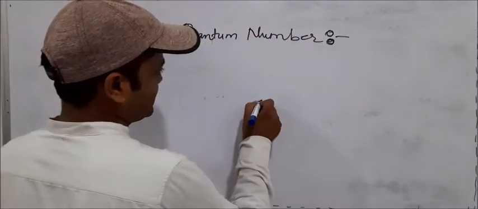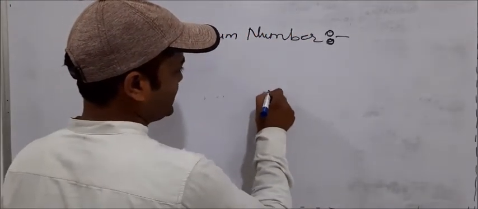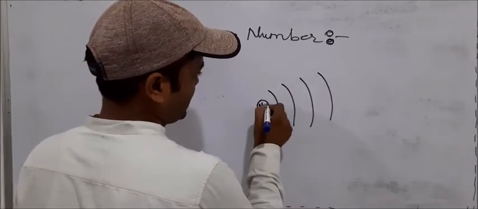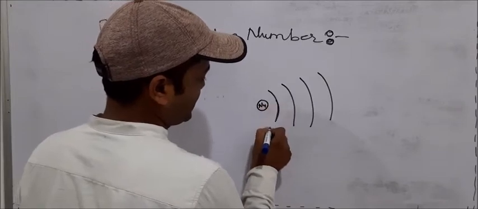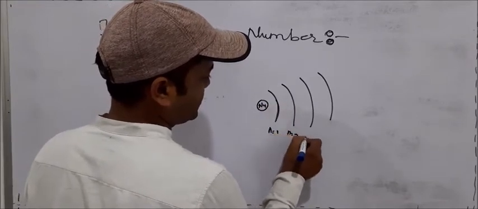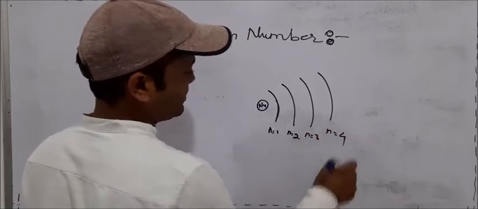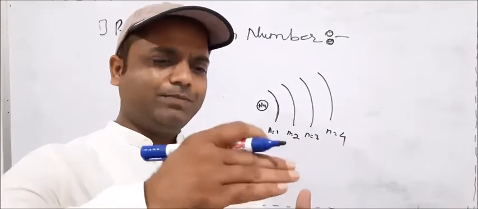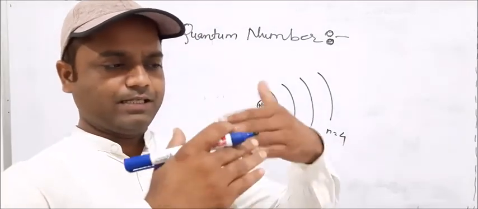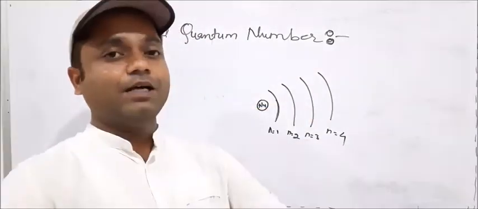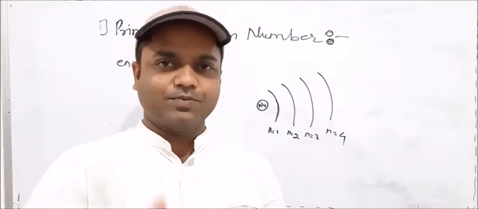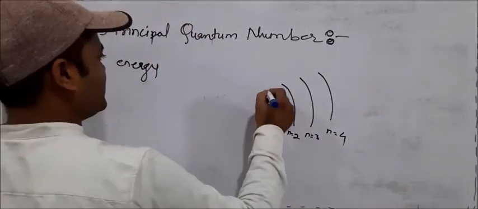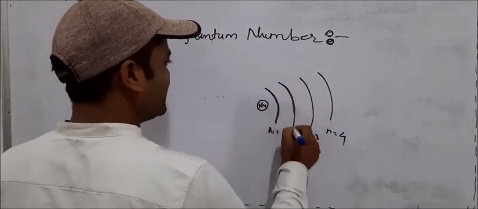For example, if the nucleus is here, one shell is this, second shell is this, third shell is this, fourth shell is this. So this is principal quantum number 1, principal quantum number 2, principal quantum number 3, principal quantum number 4. So the principal quantum number is also considered as a shell. Shell means cover, like an egg having a shell, or an onion having layers of shell. So 1, 2, 3, 4. They also compare it with the shell, it is a main energy level.